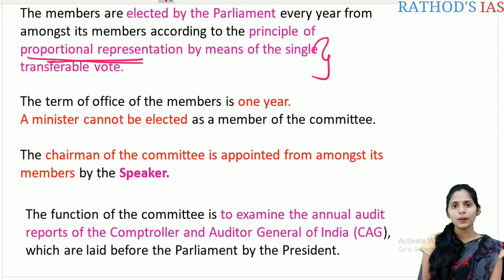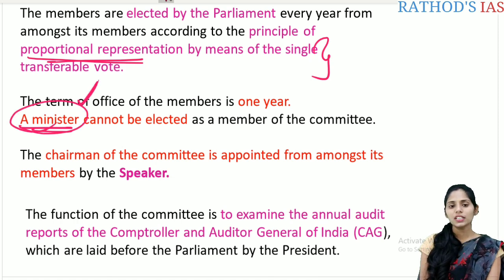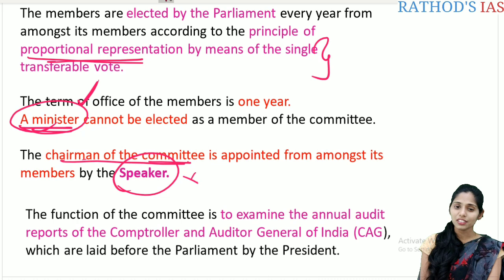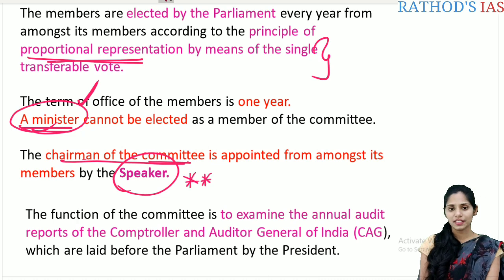And one more important thing regarding the prelims here is that a minister cannot be elected as a member of this committee. So the minister does not have a space here. And the next one is the chairman of this committee is appointed from its members by the speaker. So again, this is a very important prelims fact.